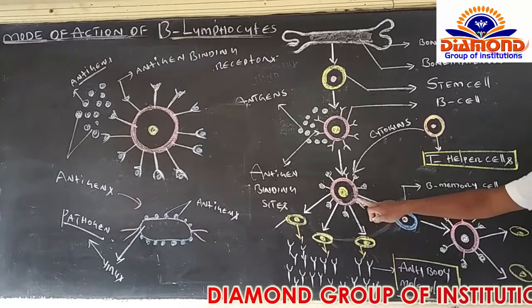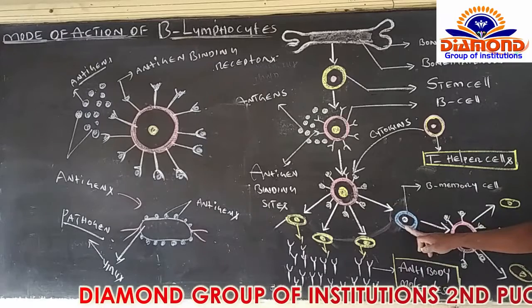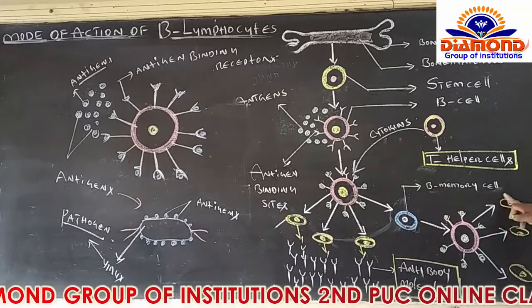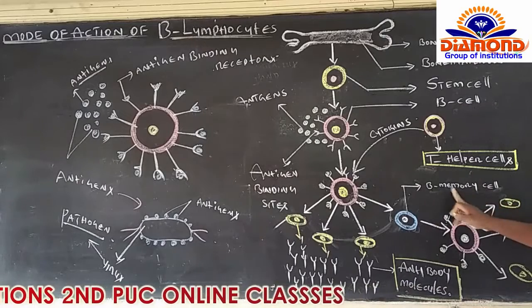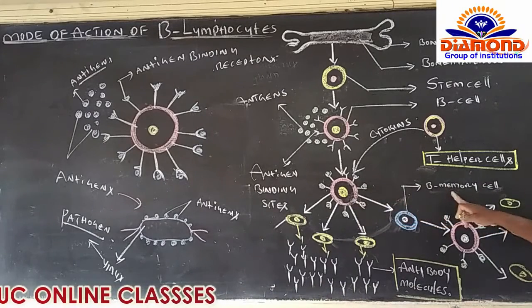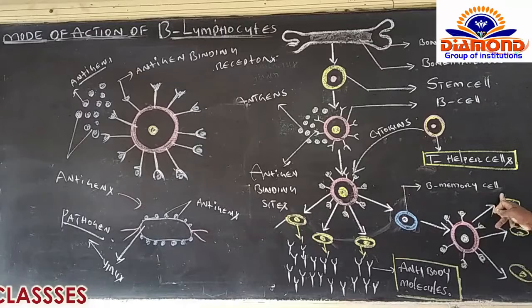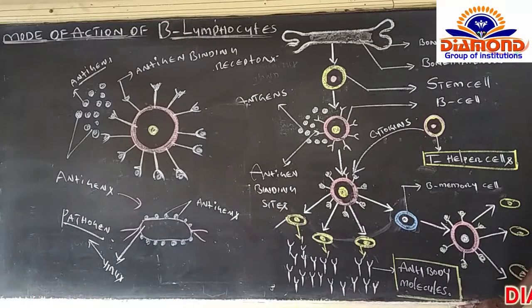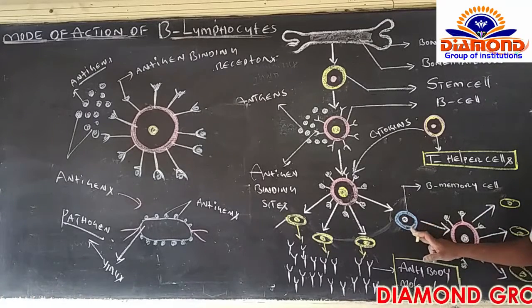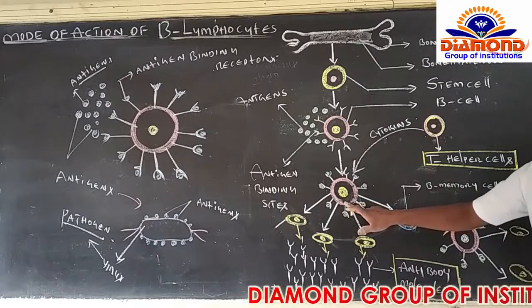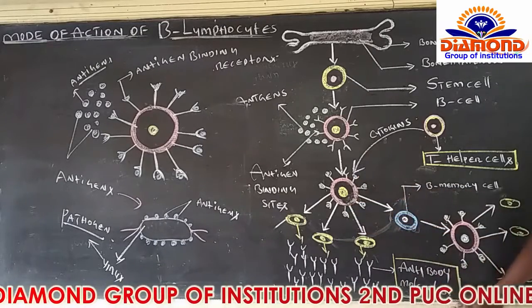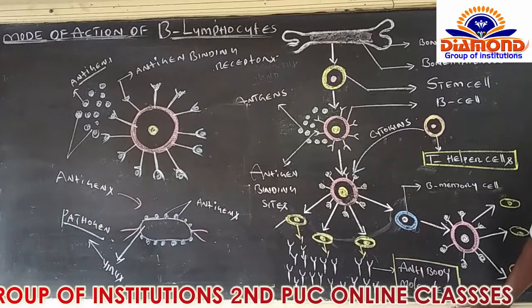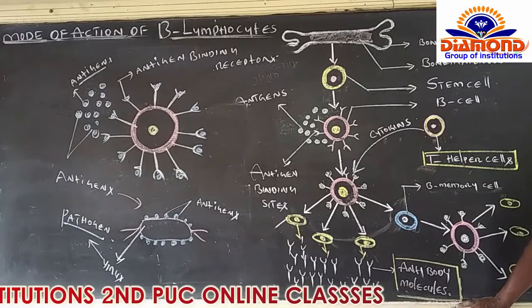And here, some of the B lymphocytes can develop into B memory cells. B memory cells means what? The cloning of a B lymphocyte is called a B memory cell. B memory cell का मतलब क्या बोल सकता है कि ये B memory cell है ना, B lymphocyte से उत्पादन होता है. कैसे होता है? वो खुद उसको क्लोनिंग कर सकता है. Making its own copies of the cell is called cloning.